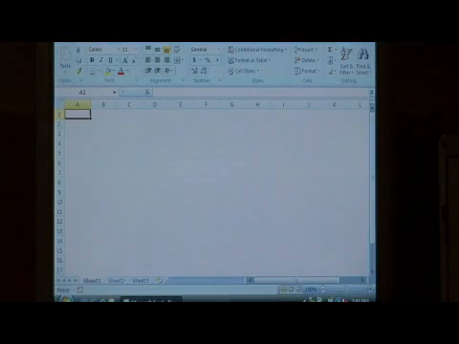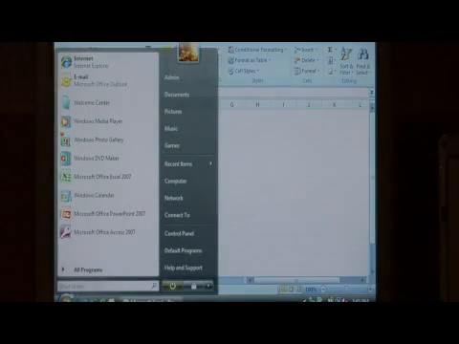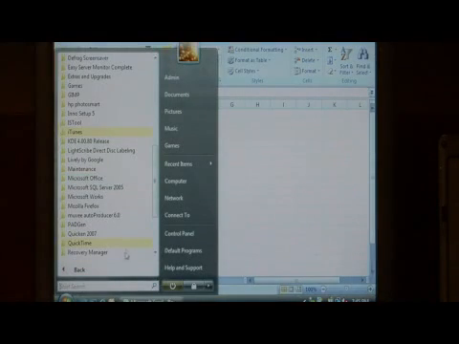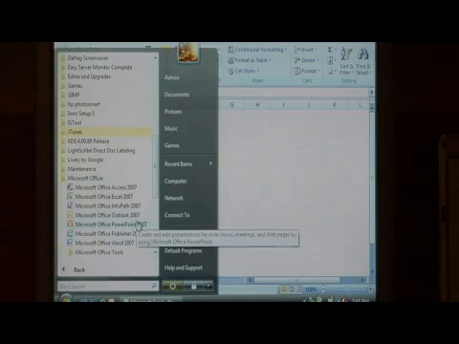I opened Excel. My mouse is acting up. Click on the Start. Go to All Programs. Microsoft Office. Let's open PowerPoint.